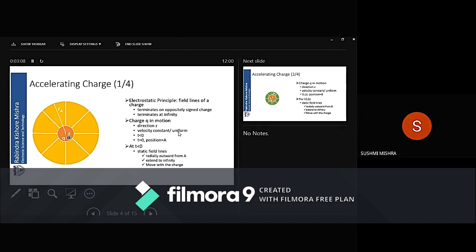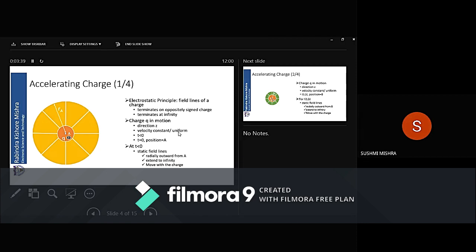They terminate on an oppositely signed charge, which means if it is a positive charge, the field line will originate from the positive charge and terminate on a negative charge. If there is no negative charge nearby, then it will terminate at infinity. This you have learned from plus two science, so I am not going to expand on this, but I assume that you know this principle.